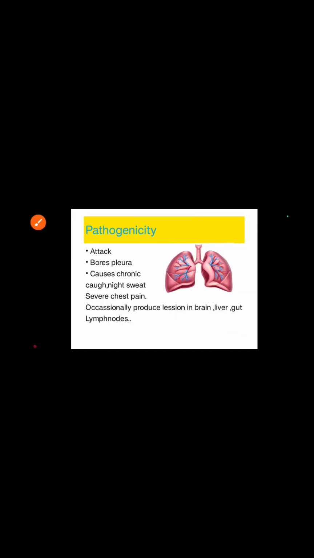Pathogenicity: it attacks the lungs, bores the pleura, causes chronic cough, night sweat, severe chest pain, and occasionally produces lesions in the brain, liver, gut, and lymph nodes.